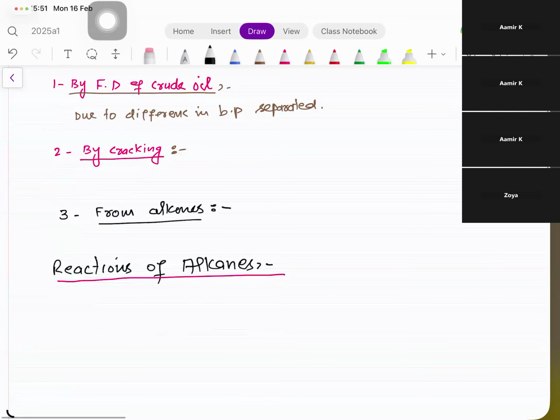Before I go to the reactions of alkanes, I should let you know that alkanes are not reactive organic compounds, right? So please write down that alkanes are not reactive organic compounds.